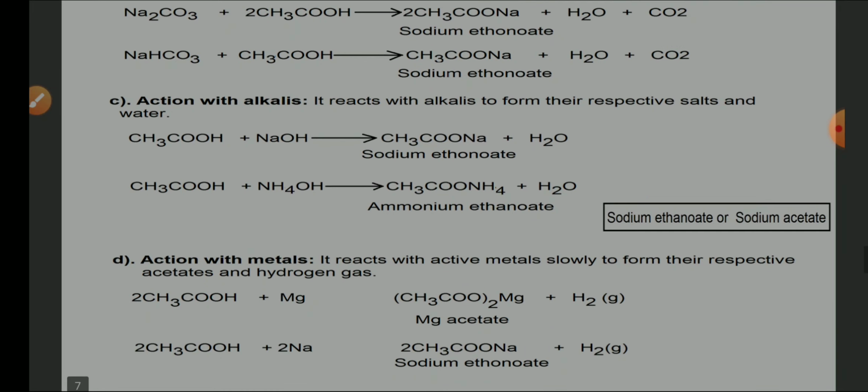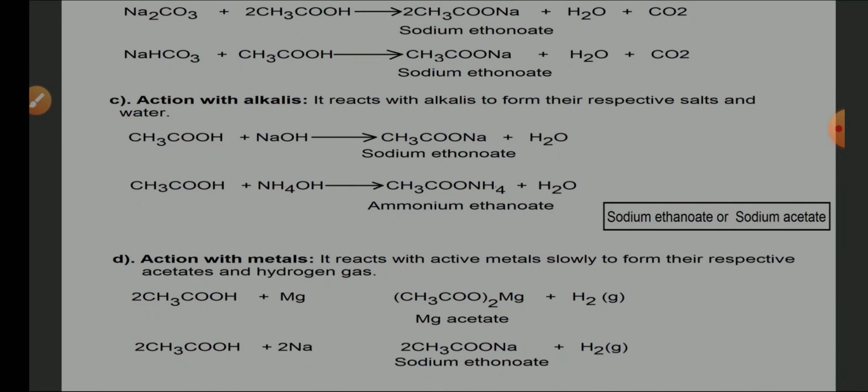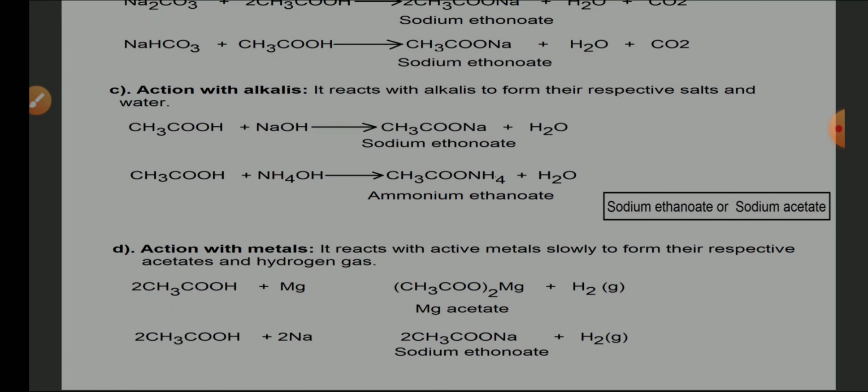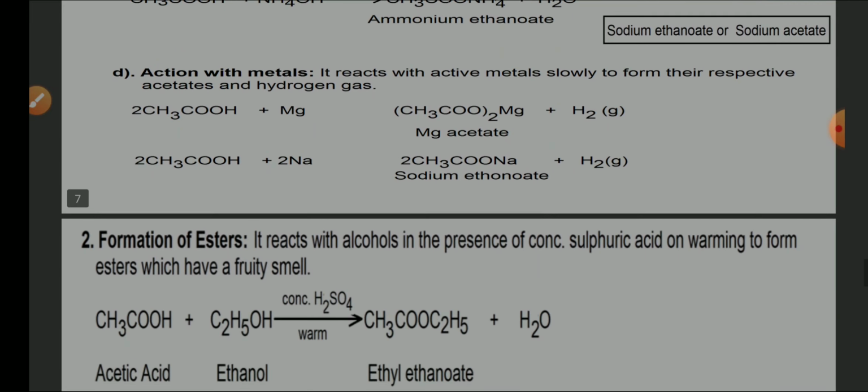Action with metals. So you know, acid plus metal gives metal salt plus hydrogen. Yes, acetic acid is a mild acid. So CH3COOH plus magnesium gives magnesium acetate plus hydrogen gas. If it is with sodium, it is going to become sodium acetate and hydrogen gas. Let us move on to the next one.